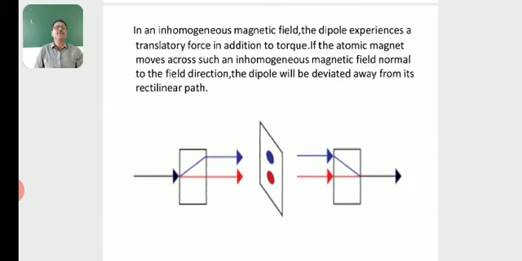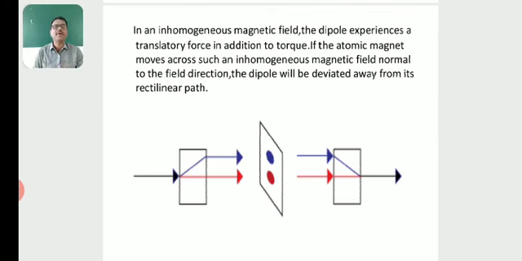In an inhomogeneous magnetic field, the dipole experiences a translatory force in addition to torque. That means in a uniform magnetic field, the atomic magnet experiences only a torque, but in a non-uniform, inhomogeneous magnetic field, the atomic magnet experiences both a translatory force and a torque.